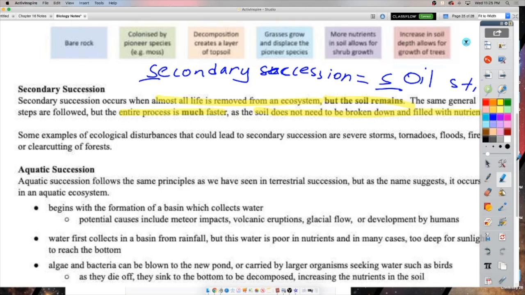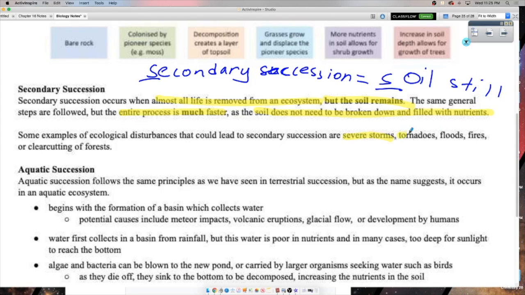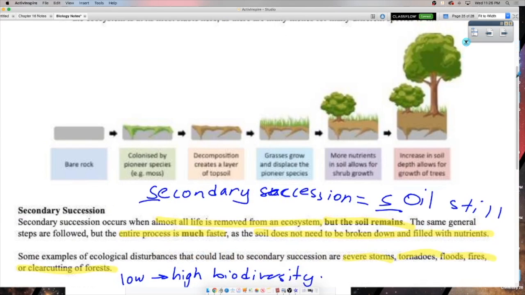So what could cause secondary succession to begin? Well, anything that leaves the soil behind, right? Things like storms, tornadoes, floods, fires, clear cutting of forests, anything that removes a lot of the organisms but doesn't remove the soil. Okay, just gonna watch a quick video where someone actually walks through different stages of succession.